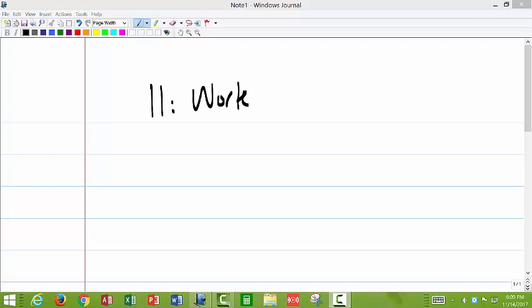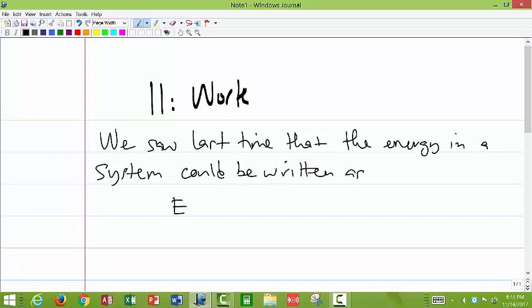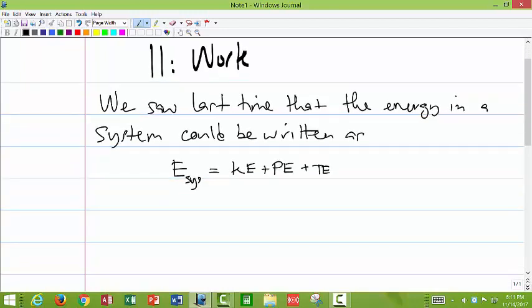Okay, so we shall look at work and some of the energy transformations connected to work. We saw last time that the energy in a system could be written as E system, the total energy of the system. This would be equal to the kinetic energy plus potential energy, and then we can also include some thermal energy if we want. So this is the total energy of a system.